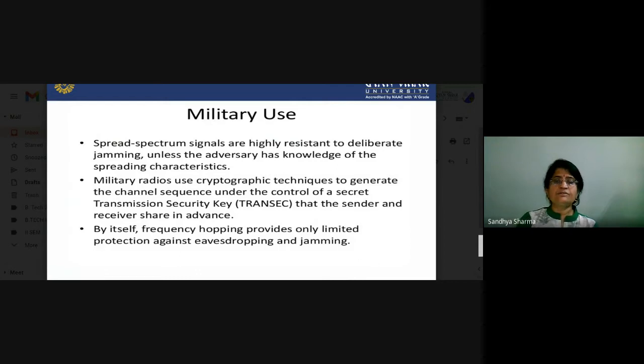Military radios use cryptographic techniques to generate the channel sequence under the control of a transmission security key that the sender and receiver share in advance. By itself, frequency hopping provides only limited protection against environmental effects.